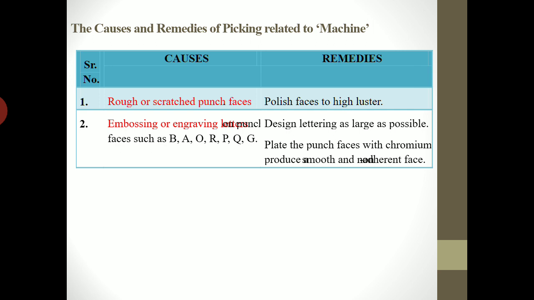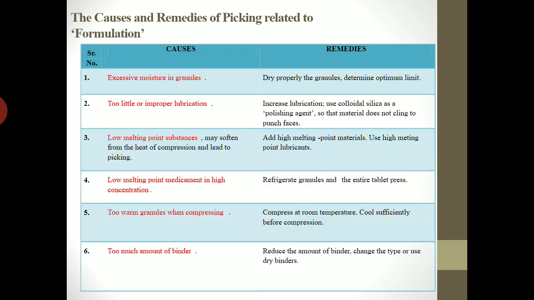In order to avoid the picking due to this embossing, you can make the letter as large as possible, and also you can plate the punch surface with chromium so that the surface will be smooth and the picking will not occur. The remaining reasons behind picking are nearly same as that of sticking.